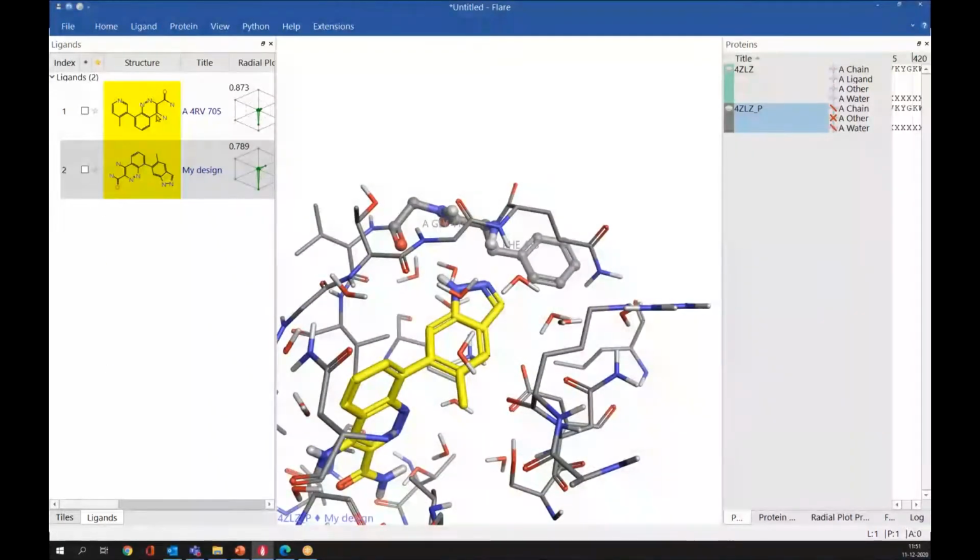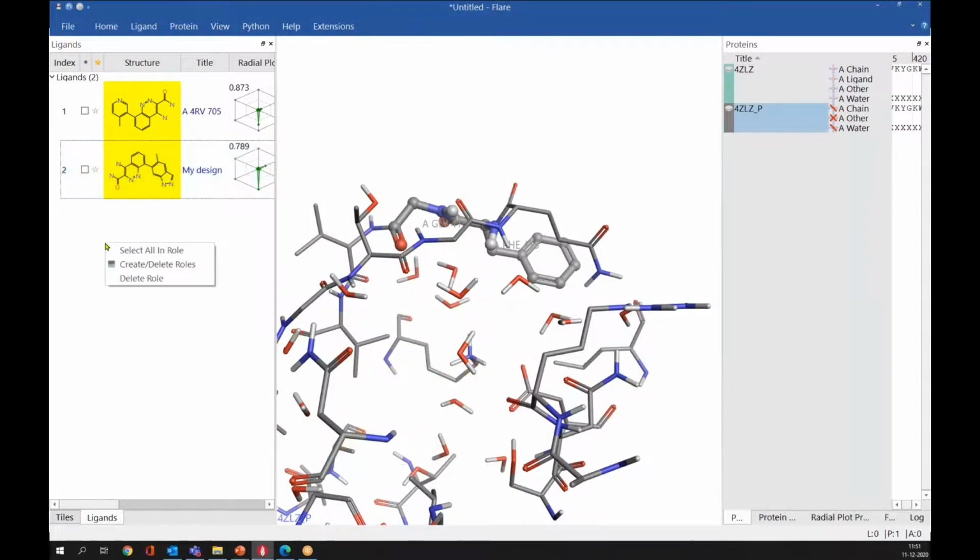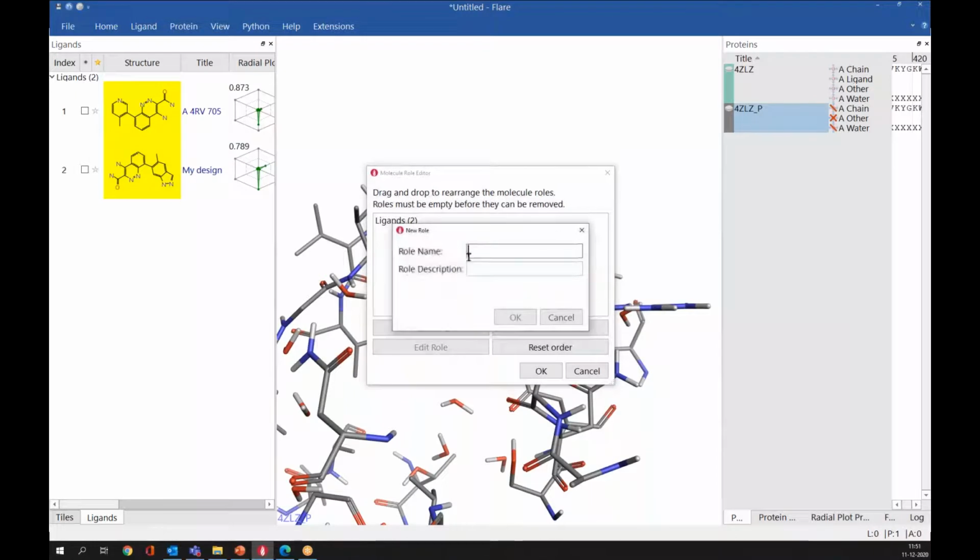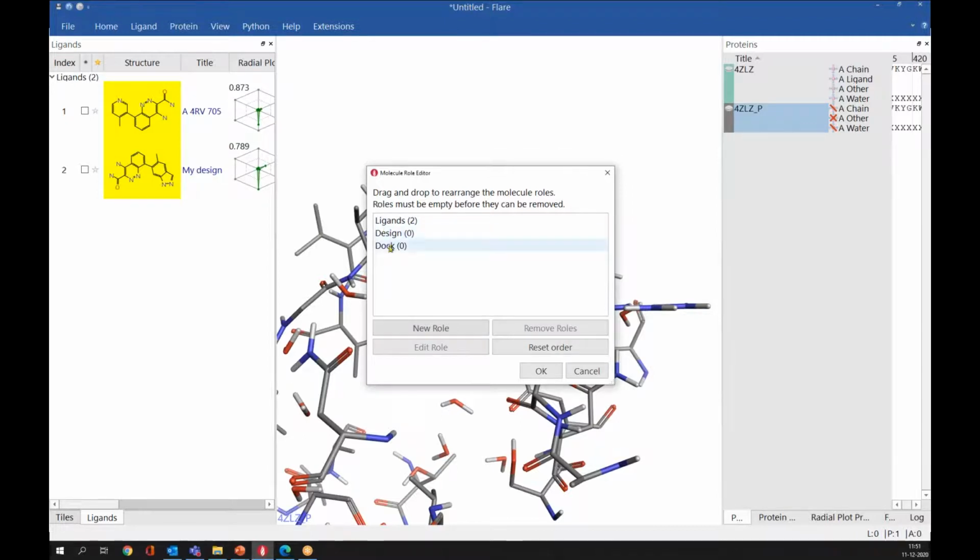And if you have several ligands here in the ligand window, you can create roles. Right click and then create roles. For example, design molecules, or if you want to dock only the selected ligands, you can create one role here. Or if you want to remove it, you can simply remove this.